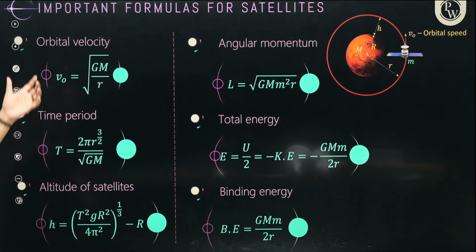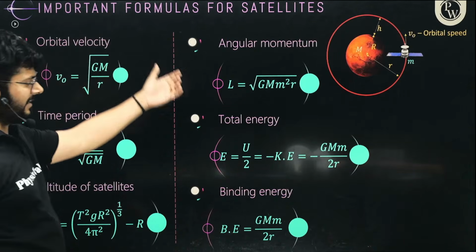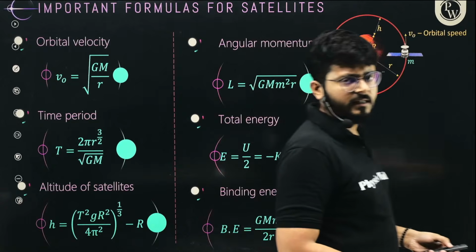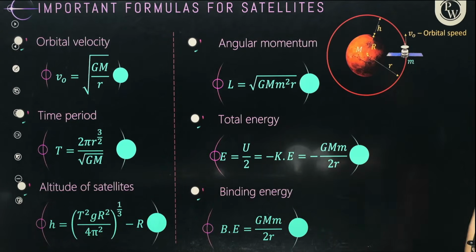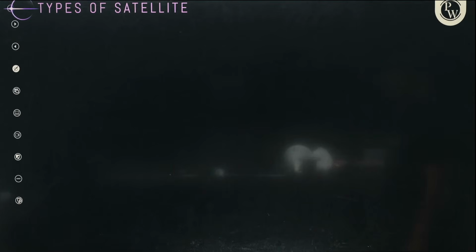So these are the relations for the orbital velocity. These are the basic relations. You can take a screenshot of this so that you can revise it. Anyways, you will get the notes of this particular lecture and you can move ahead with it.